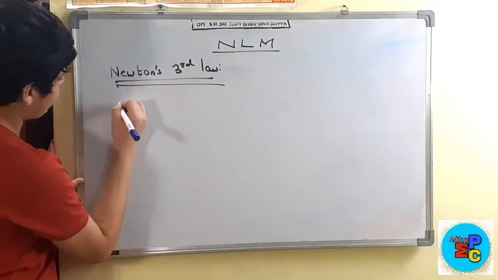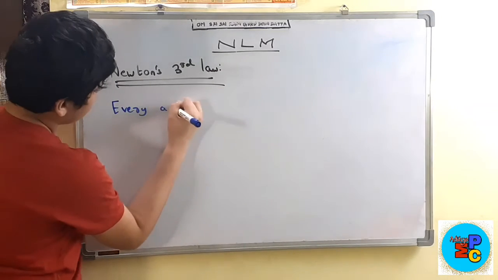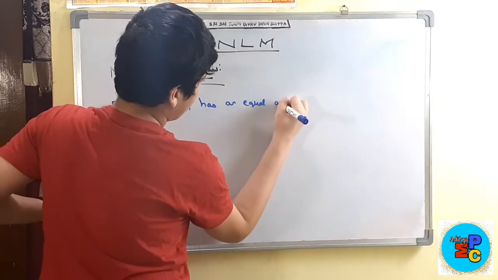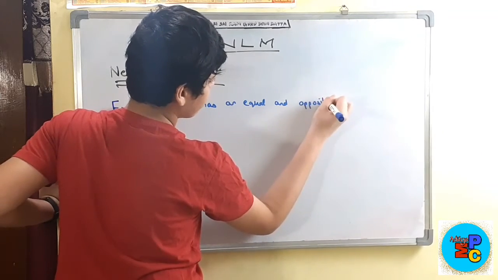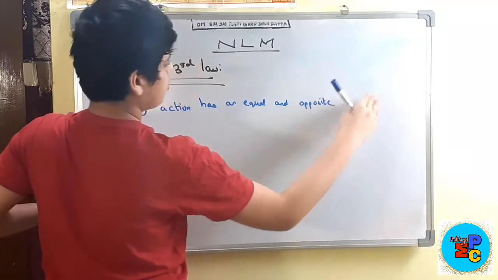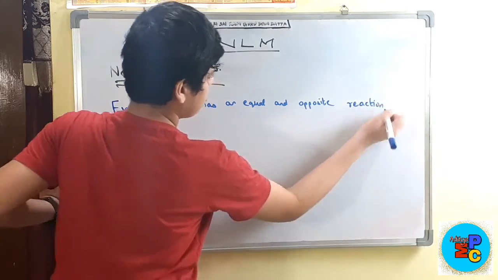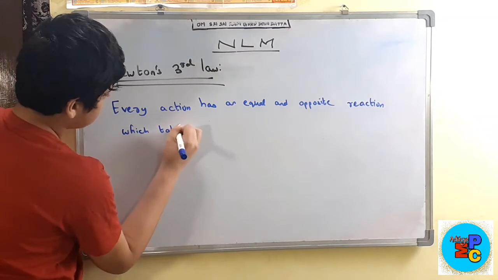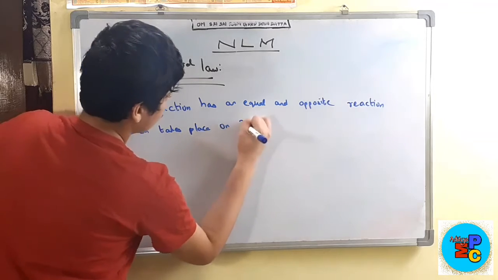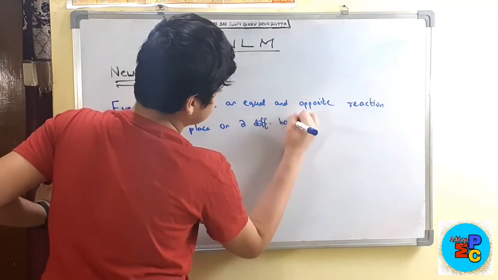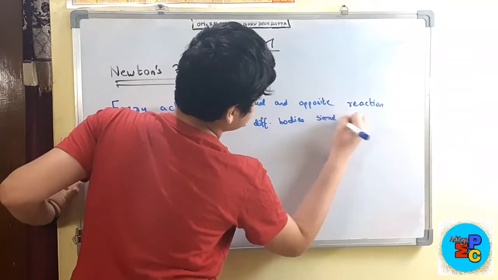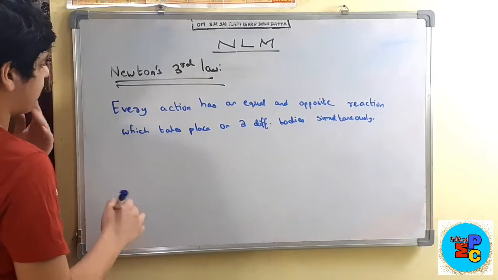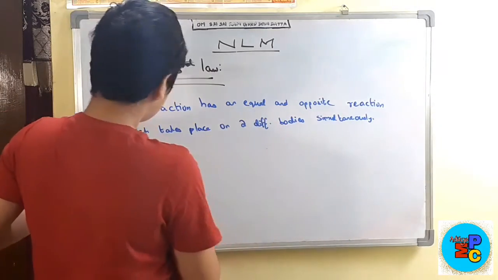So Newton's third law states that every action has an equal and opposite reaction which takes place on two different bodies simultaneously.